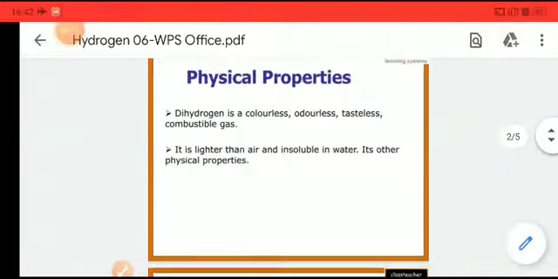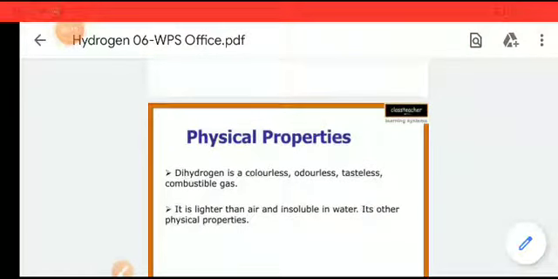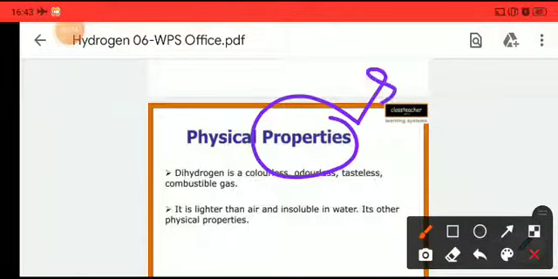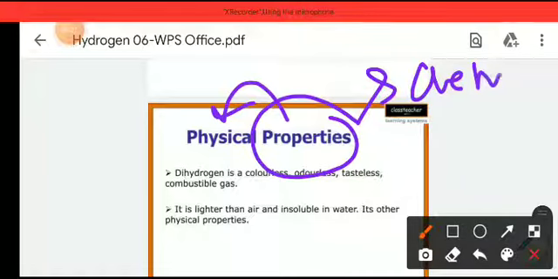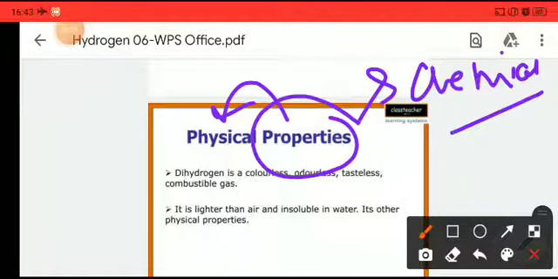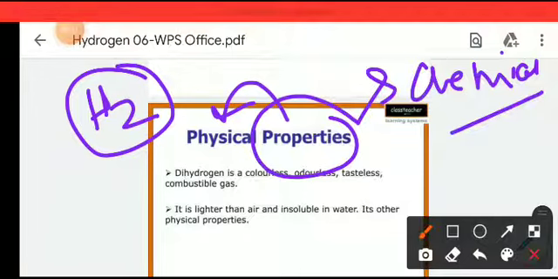Okay. So today we will discuss the properties of hydrogen. Mainly, properties are of two types: physical properties and chemical properties. In physical properties we will deal with the physical nature of hydrogen. The chemical formula of hydrogen is H2, so it can also be called dihydrogen. In physical properties we mainly deal with the physical characteristics and physical nature of hydrogen.